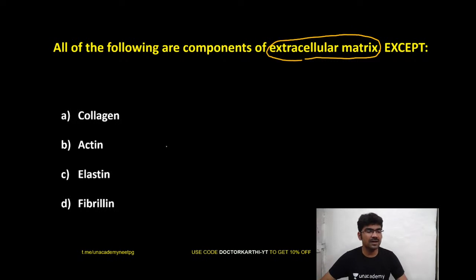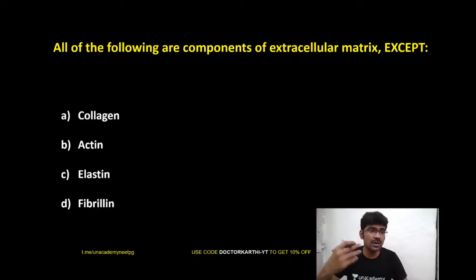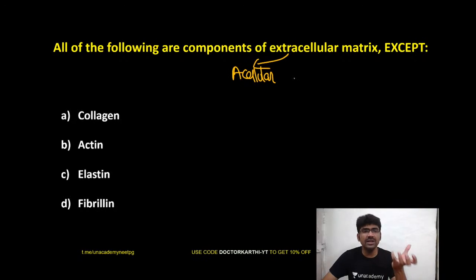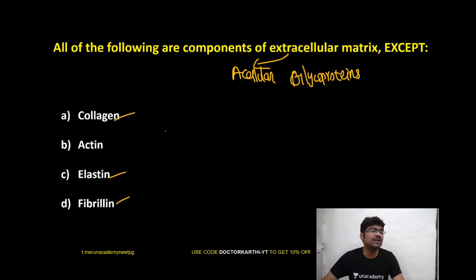Okay, Akash Saha is answering. It is good. Let's see. Okay, we have acellular components, right? So what is extracellular matrix? This is an acellular matrix. In the extracellular space, you have an acellular, proteinaceous substance. You have a lot of glycoproteins there, right? So what are the other proteins of extracellular matrix other than collagen, elastin, fibrillin? Anyone answer me? What about the other proteins of extracellular matrix?